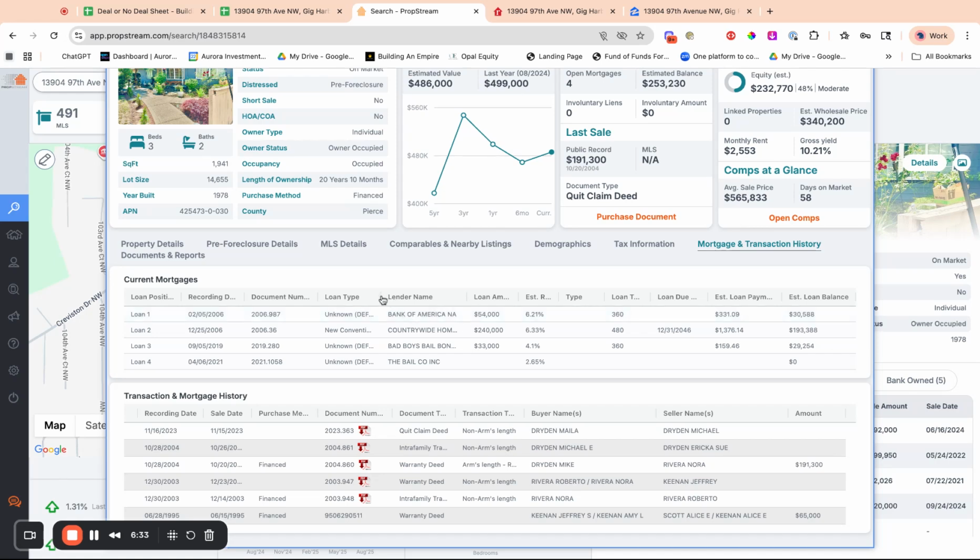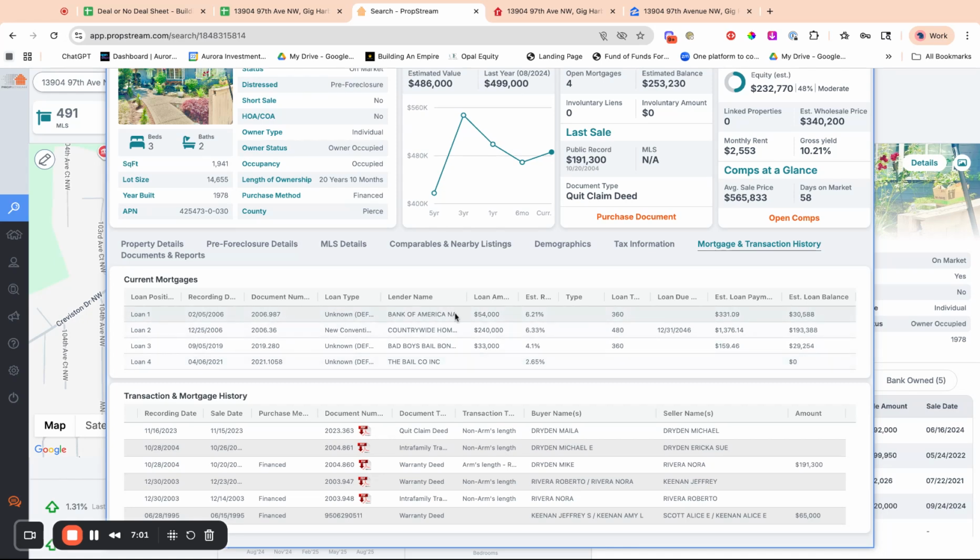So we have a few on here, and then we have a Bank of America loan. It might be like a HELOC or something at 621. And then we have another one that started in 2019, Bad Boy Bail Bonds. So it looks like they have a lien on the house. They've taken $33,000 out. So there are quite a few loans on this. This is actually a good one to look at.